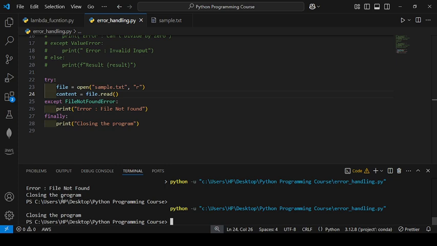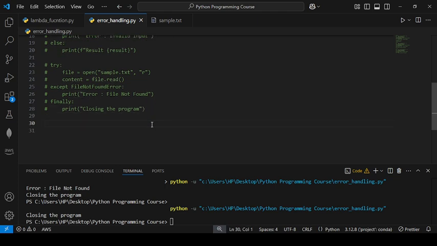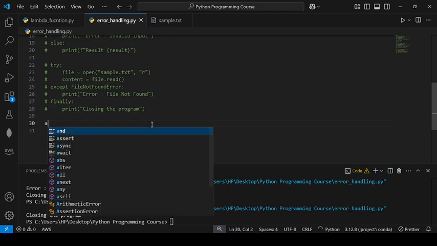Okay, so the key difference between the else and finally block is that else block will only execute when there is no error. Finally block will execute regardless of whether error occurs or not. So the last concept remaining is if you want to raise a manual exception, handling the exception through the raise keyword. So I will explain through an example.